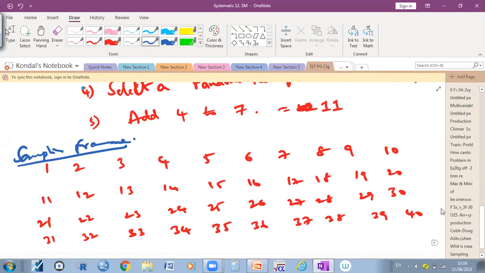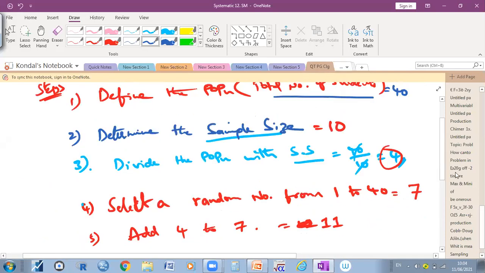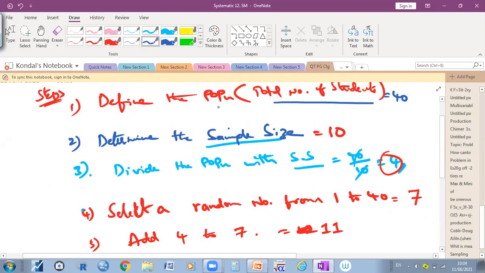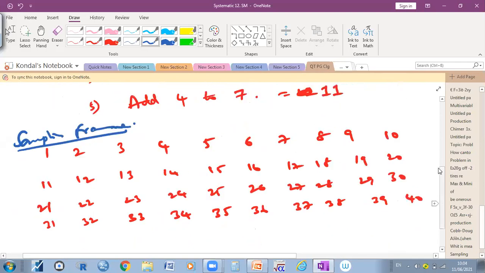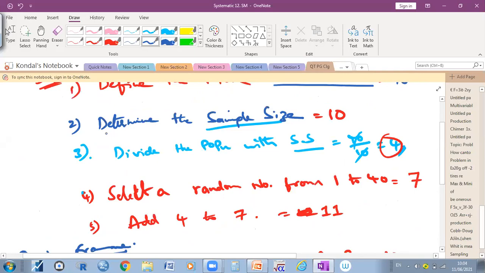Okay. So here, I'm repeating the steps. First step, what is the first step? Define the population, that is 40, right? Then second, what is the second step? Determine the sample size, 10. Then third step, divide the population size 40 by the sample size 10, and you will get 4.